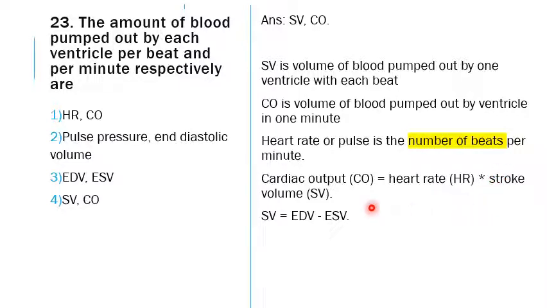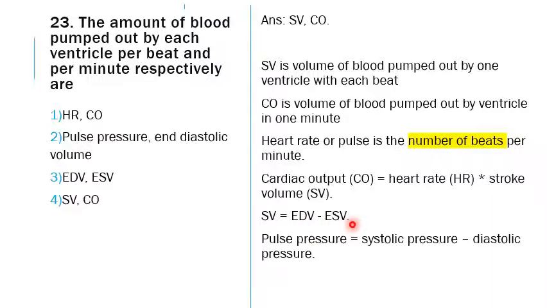Stroke volume can be found based on the end diastolic volume minus the end systolic volume. The end diastolic volume is the amount of expansion of the heart produced at the end of the diastole, and the end systolic volume is the amount of contraction of the heart produced at the end of the systole. This is the stroke volume. All the blood present within the ventricle will not be pumped out. A little blood may remain, so that cannot be taken as the stroke volume. The difference between these two forms the stroke volume.